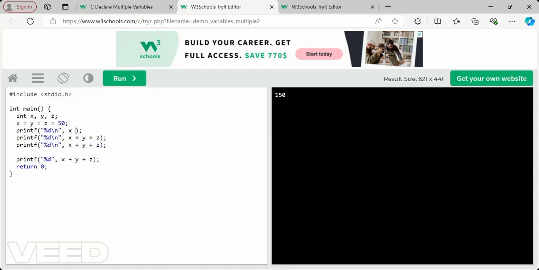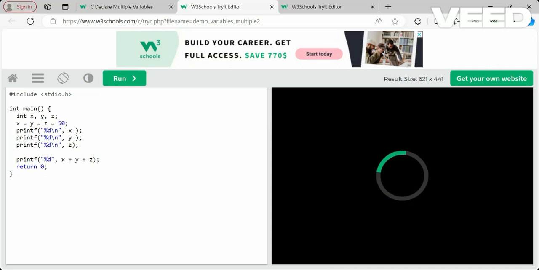Now I am going to print the x value, then the y value, and then the z value. You understand that x takes 50, y takes 50 and z takes 50, so in total we get 150. You can write here as total.